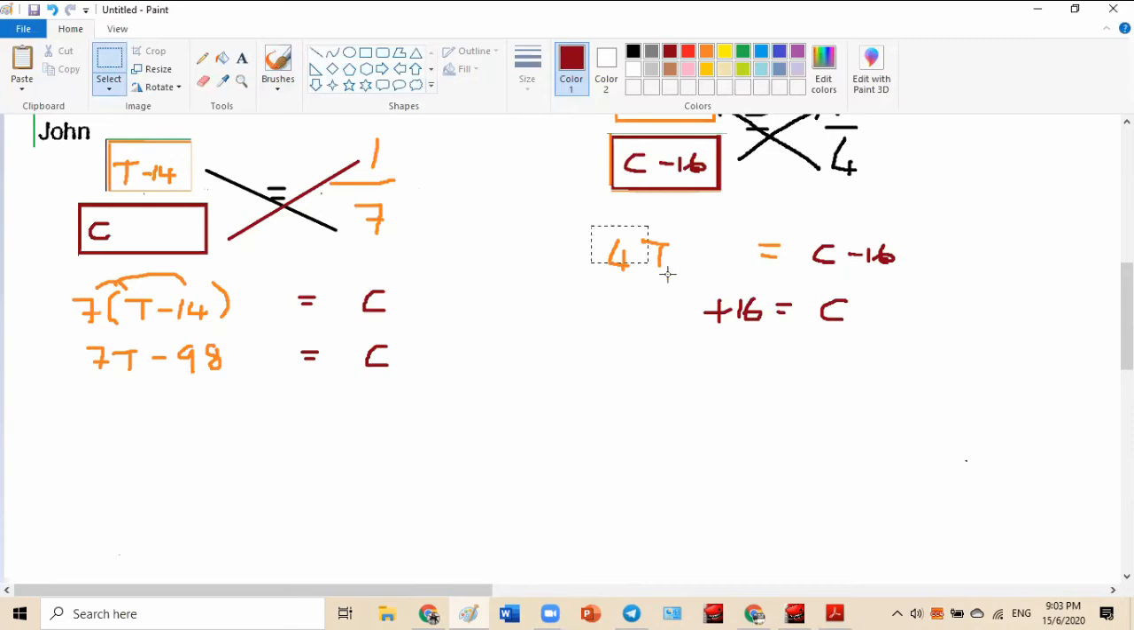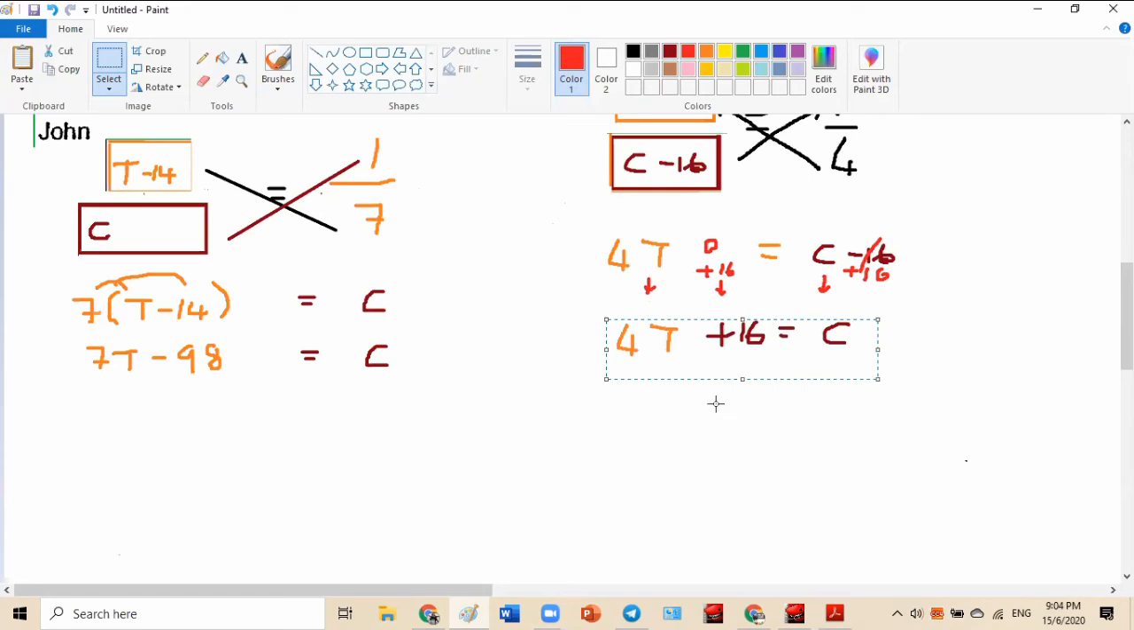Understand why I do that or not? What I'm writing is this: 4 tarts plus 16 is equal to C. Plus 16 on this side, plus 16 on this side. Understand so far, people? Plus 16 to get rid of the 16 here. Because of that, I need to plus 16 here. So this is gone, left C down here. Zero plus 16, you left 16 here and 40 here.